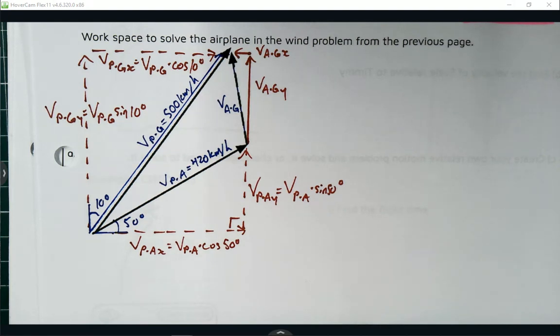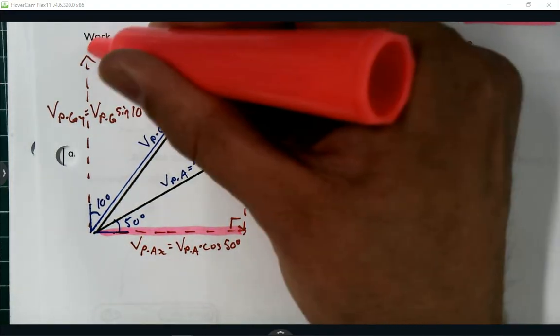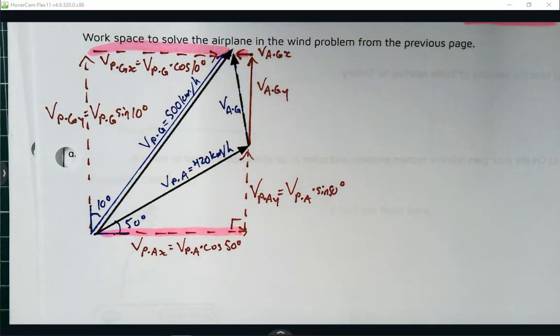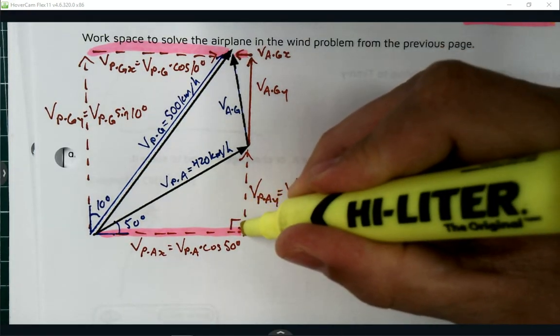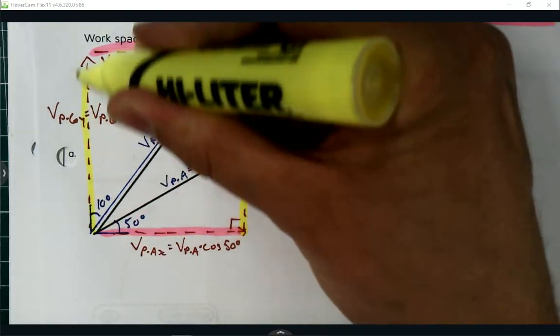I'll put some pink and yellow on there, just to make sure that we got it, okay? So all these pink ones are related to each other because they should add up, right? This yellow plus this yellow should add up to this yellow.